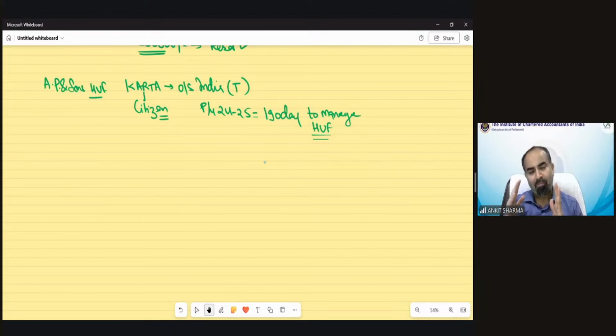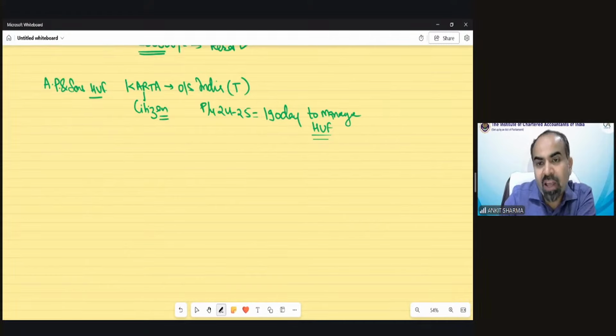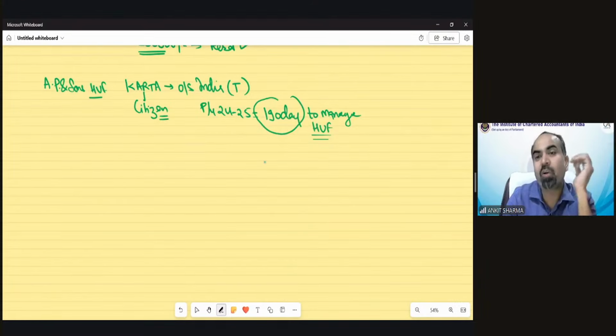If it is wholly outside India, that means business meetings or management are 100% outside India, then that HUF would be regarded as non-resident. But because he comes to India for 190 days to manage the affairs, that means it is controlled from India. So the HUF would be resident in the first instance.